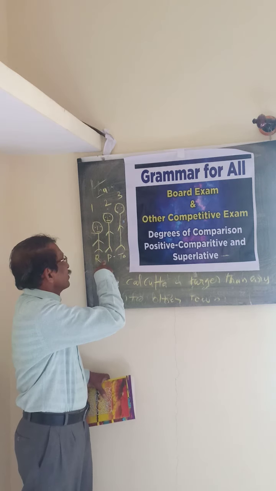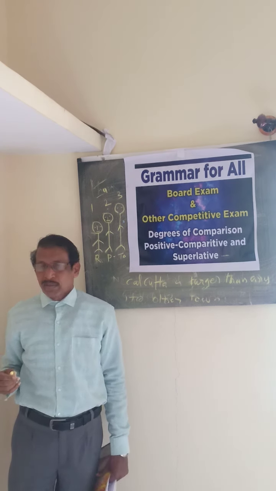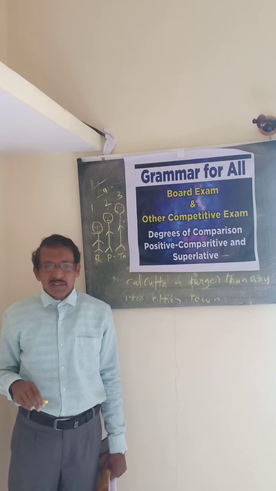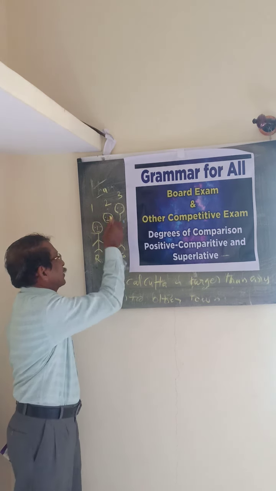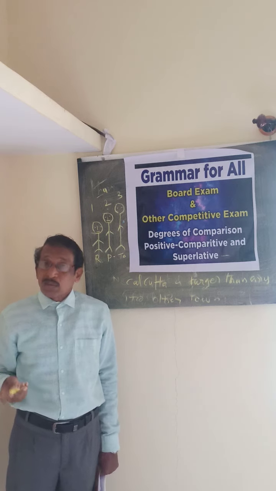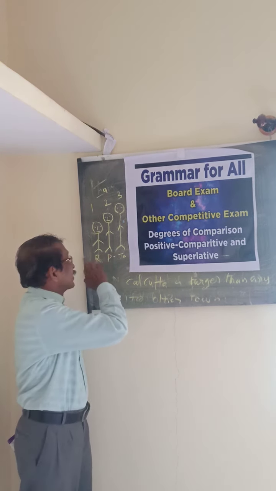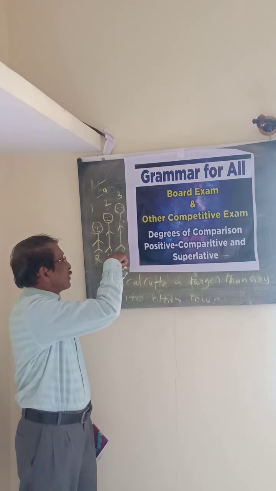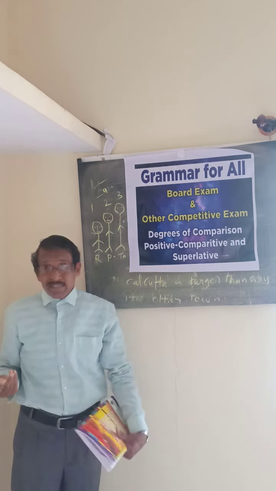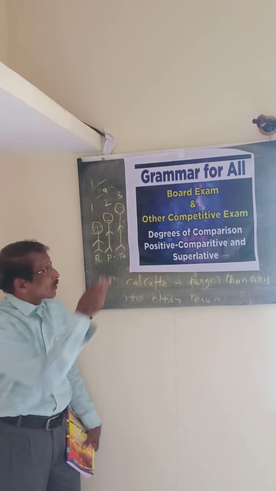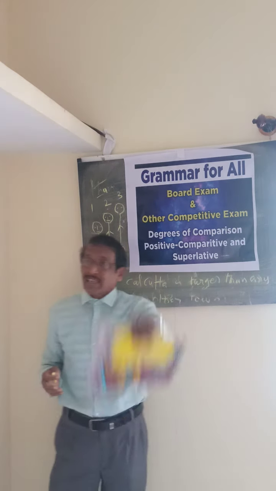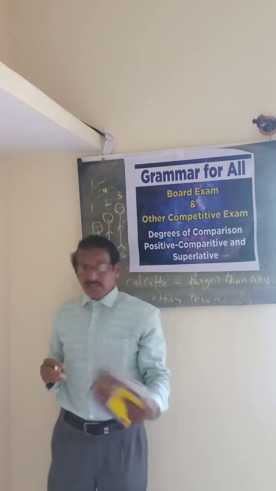Then here you can see this is short. Raju is a short boy. This is only positive. But we want to change it into comparative. For example, Peter is taller than Raju. Then superlative degree, when we want to change within the same category, we use the word tallest. Tom is the tallest of all other boys. That is the difference. So here tall, taller, tallest.